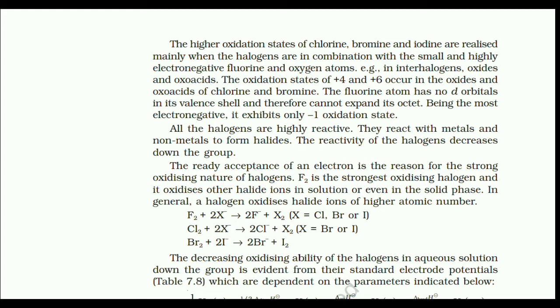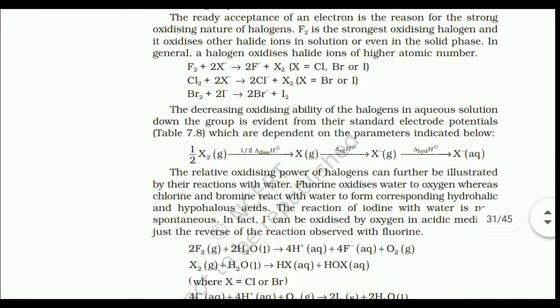The ready acceptance of an electron is the reason for the strong oxidizing nature of halogens. F2 is the strongest oxidizing halogen and it oxidizes other halide ions in solution or even in the solid phase. In general, a halogen oxidizes halide ions of higher atomic number. The decreasing oxidizing ability of the halogens in aqueous solution down the group is evident from the standard electrode potentials, which are dependent on the parameters indicated below.